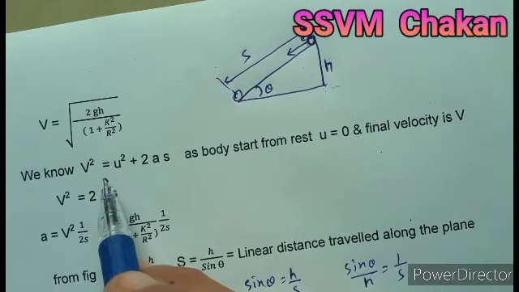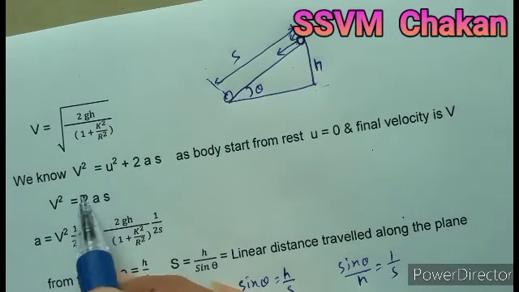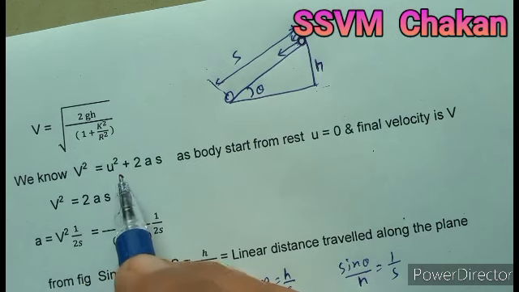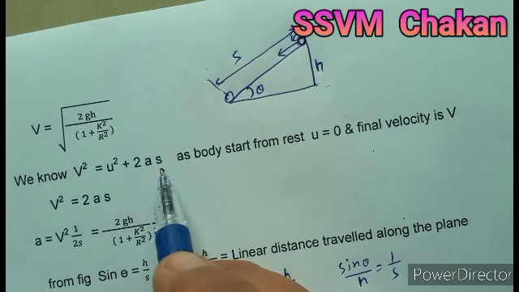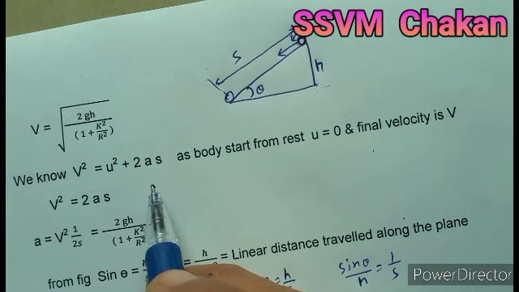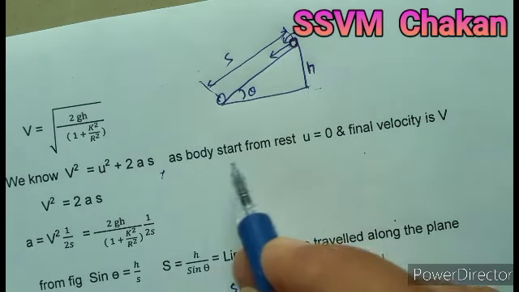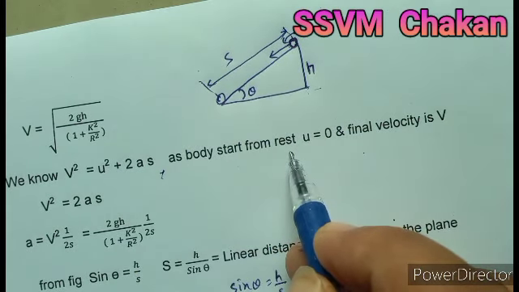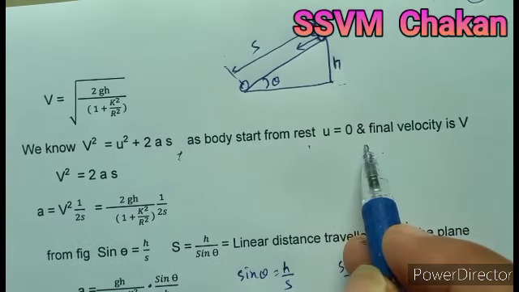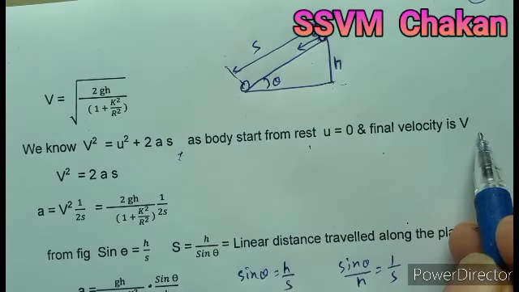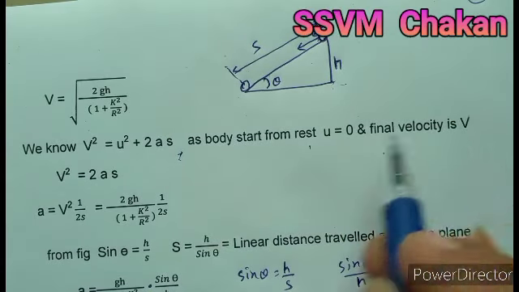We know v² is equal to u² plus 2as, the equation of motion. As the body starts from rest, the initial velocity u is equal to 0, and the final velocity is v.